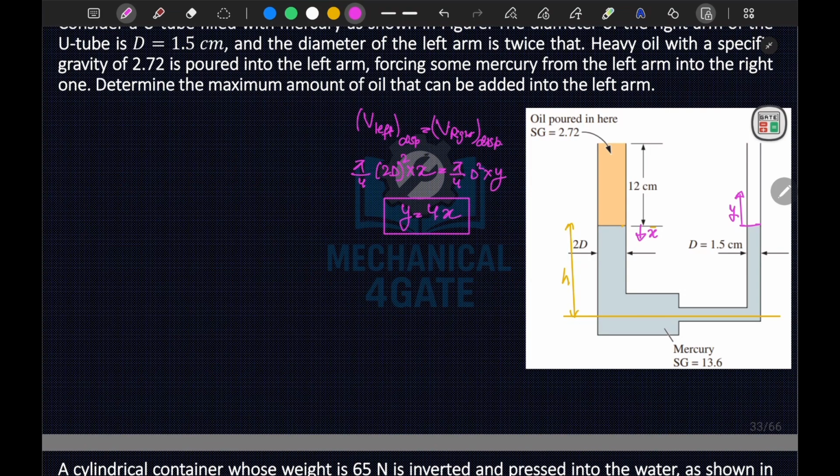The rise in this limb will be 4 times the fall in this limb. I hope you understood this now. And if this falls here, then this height will be considered to be of the oil only.